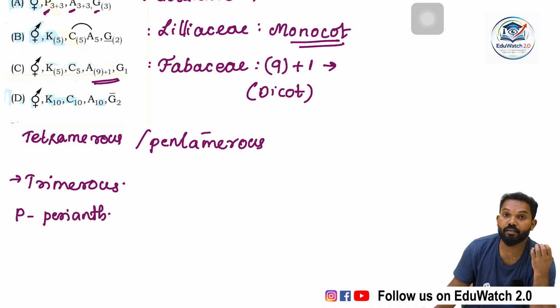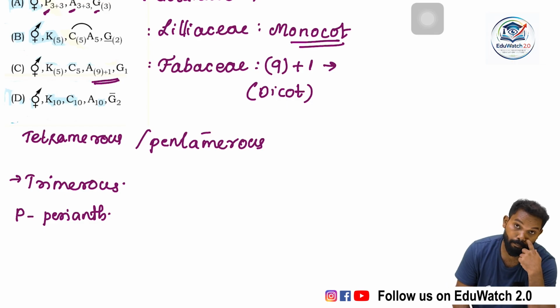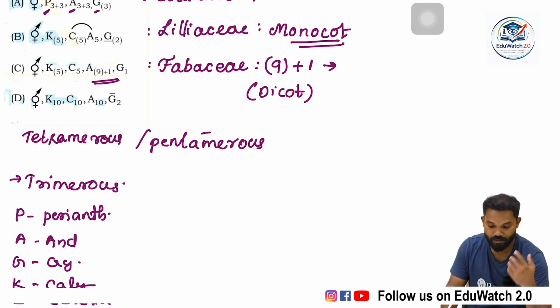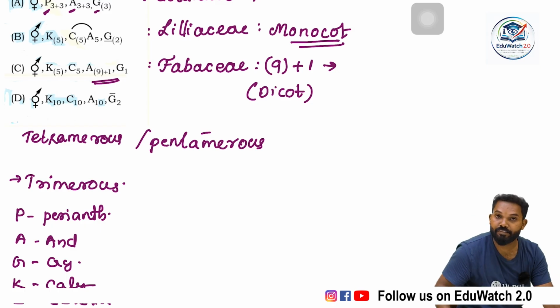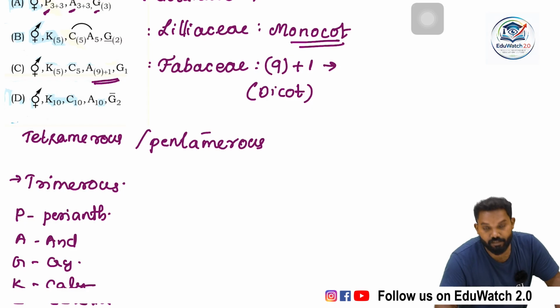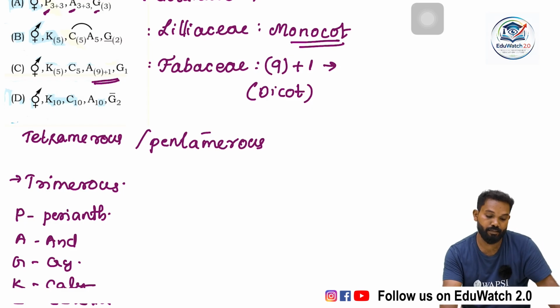If the calyx and corolla are undifferentiated, the condition is called perianth. A represents androecium, G represents gynoecium, K represents calyx, and C represents corolla. All the letters have a definite meaning.